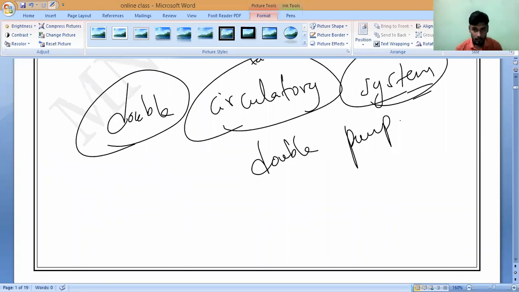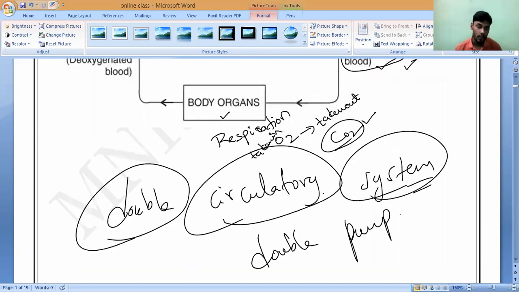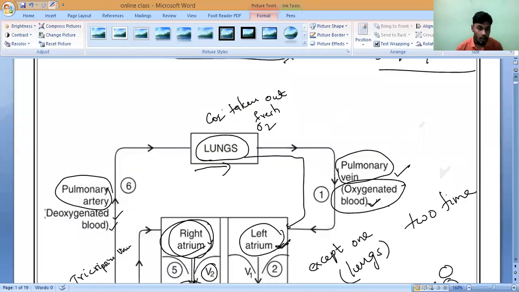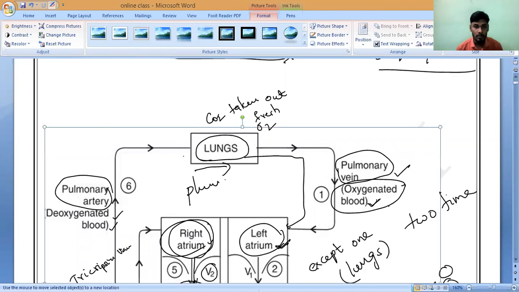Here again I have taught you two more things. If you are really remembering, please tell me. The upper cycle, where the blood is pumping from the lungs to the heart, is called something. What is that? Pulmonary circulation. Very good. Understand? The blood which is carrying from the lungs to the heart, this upper cycle, is called pulmonary circulation, the pulmonary cycle.